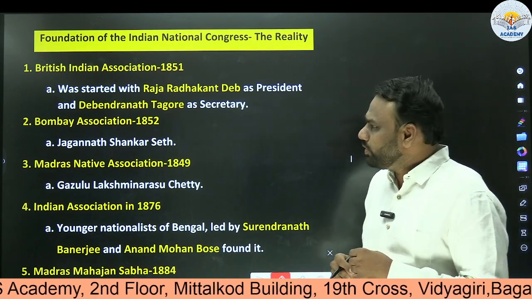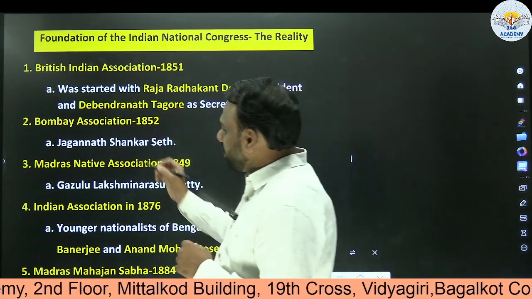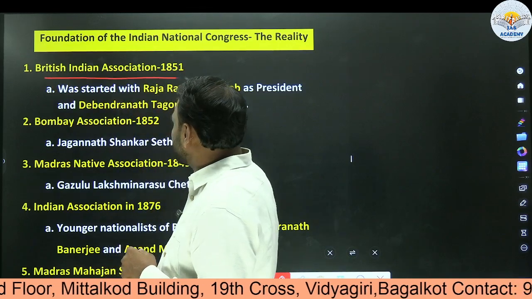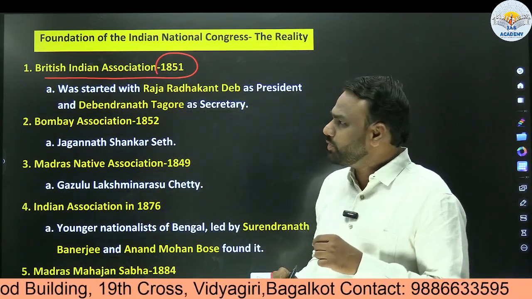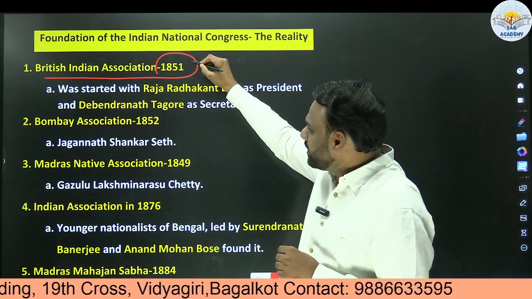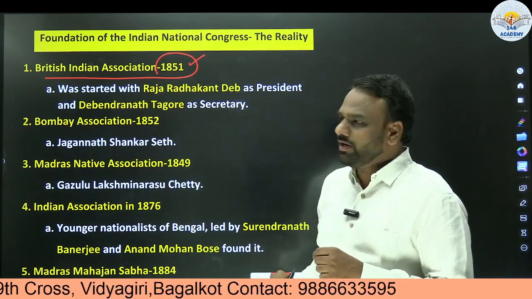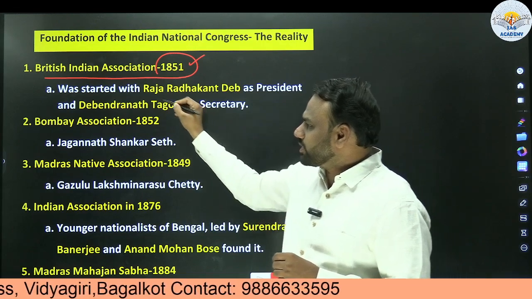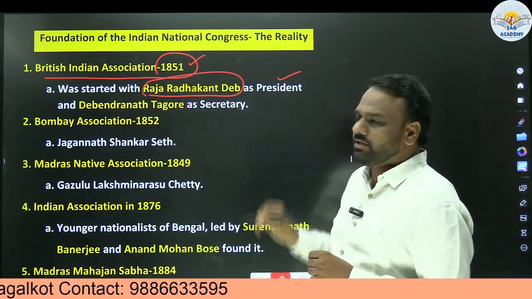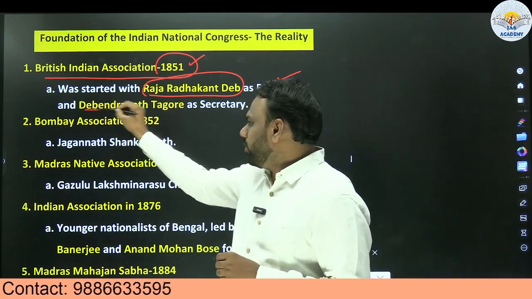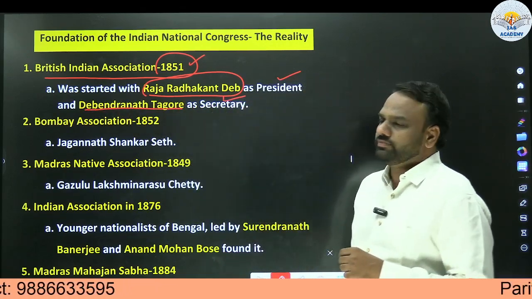In this topic, we come across an organization called the British Indian Association. What is the information that we are supposed to memorize? One is the formation year, 1851, and who are its founders? Its founders are Raja Radhakant Deb, who was the founding president, and Debendranath Tagore was its secretary.